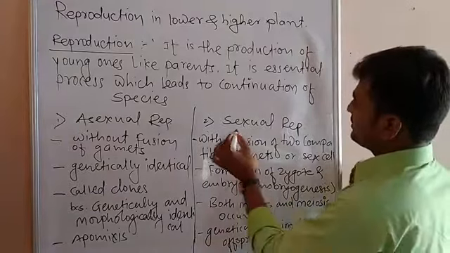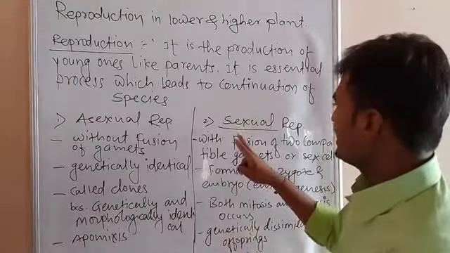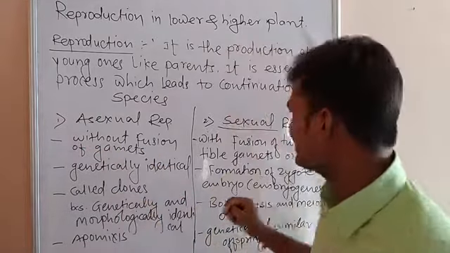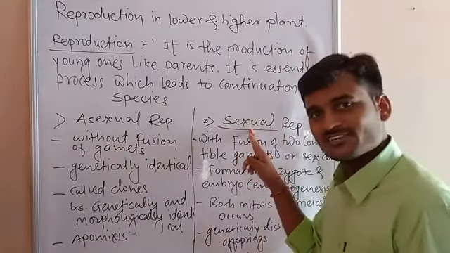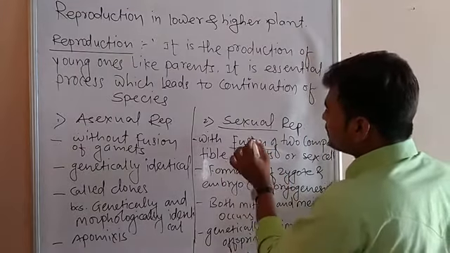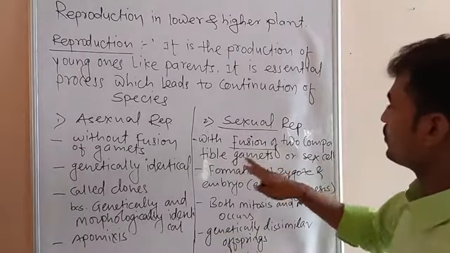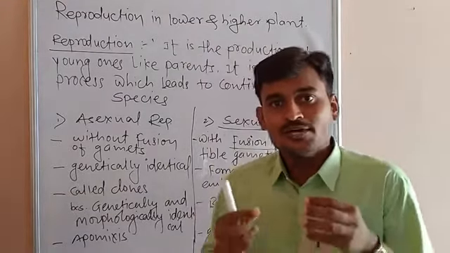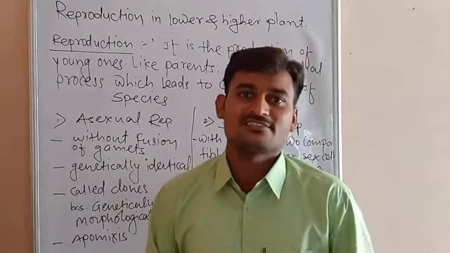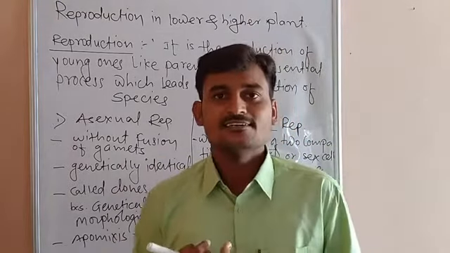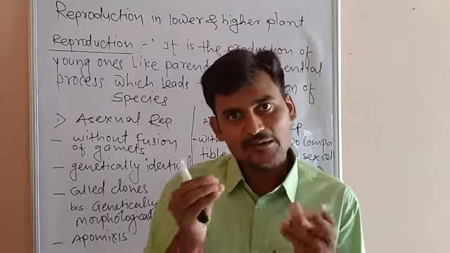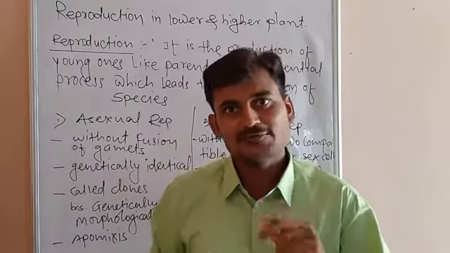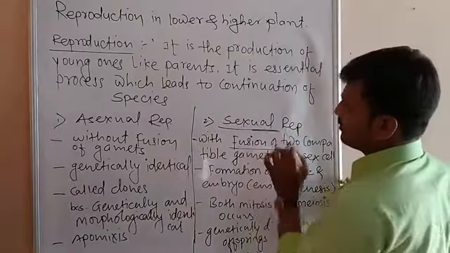Now we are going to understand sexual reproduction. My friends, if there is no fusion in asexual reproduction, then definitely there is fusion in sexual reproduction. But what is the fusion? Fusion of two compatible gametes or sex cells. It means there is the fusion of two different and opposite sex gametes. If there are the sperm and ovum, they are the opposite gametes. When they come together, they fuse with each other, and they form a zygote in sexual reproduction.